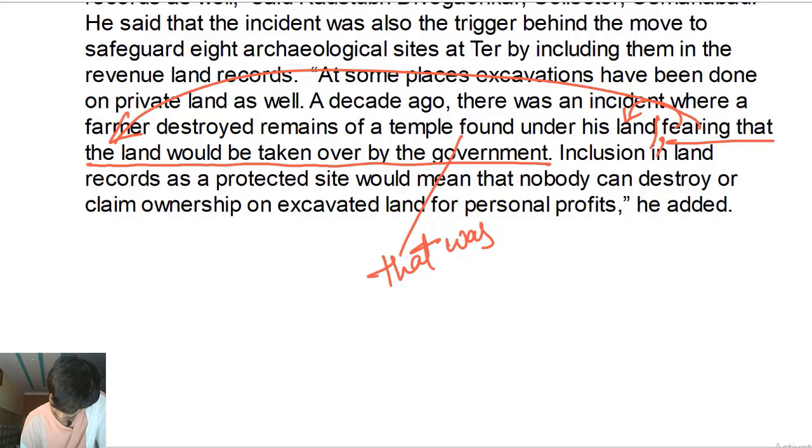At some places excavations have been done on private land as well. A decade ago, simple sentence, right? This is a simple sentence. A decade ago there was an incident where, right? So this is an independent clause where a farmer destroyed remaining order. This is a complex sentence, right?